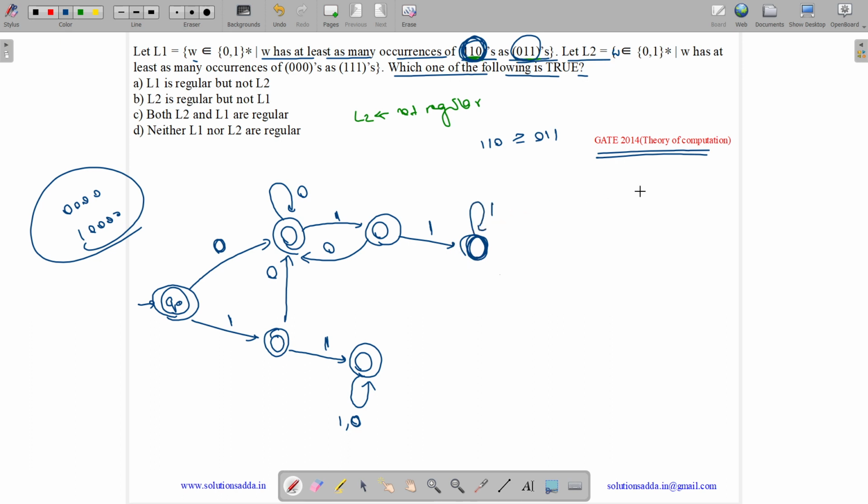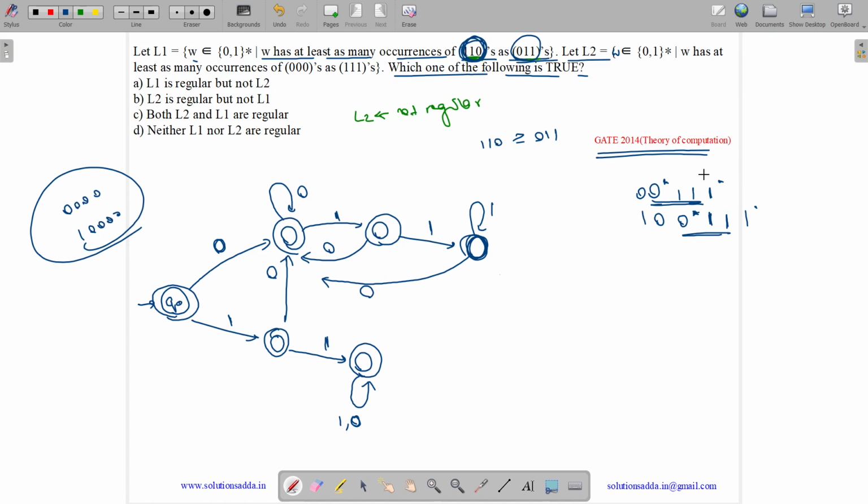Now whatever ones you get, after getting a 011, you can come by two ways. Either you have 00* and then 11, so you have 011, or you come by this path, so you follow 100*11. If you get a 011, then it is a non-accept state. Now whatever number of ones you get, it will be a non-accept state because you are not getting a 110.